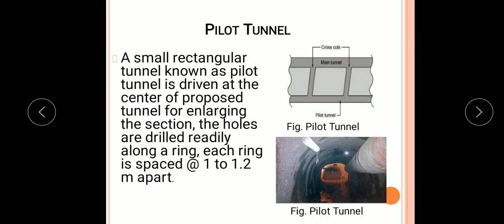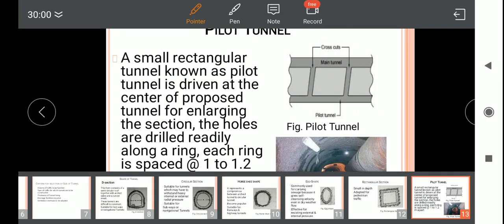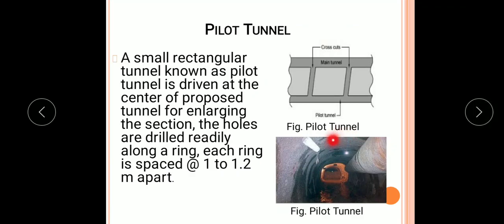Here, the second photo shows this is the main tunnel and this is the pilot tunnel which is constructed. A pilot tunnel is a small rectangular tunnel driven at the center of the proposed tunnel for enlarging the sections.